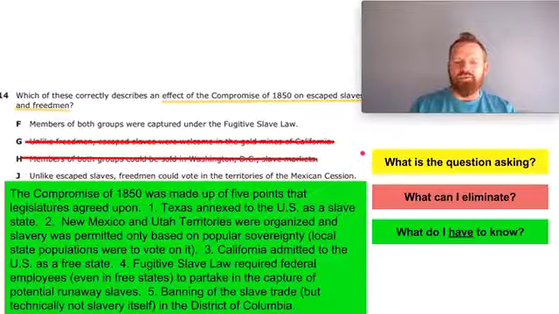And number three, and this one's kind of to counterbalance Texas, California was admitted to the U.S. as a free state, contrary to Texas being admitted as a slave state. Number four, the fugitive slave law required federal employees, even in free states, to partake in the capture of potential runaway slaves.